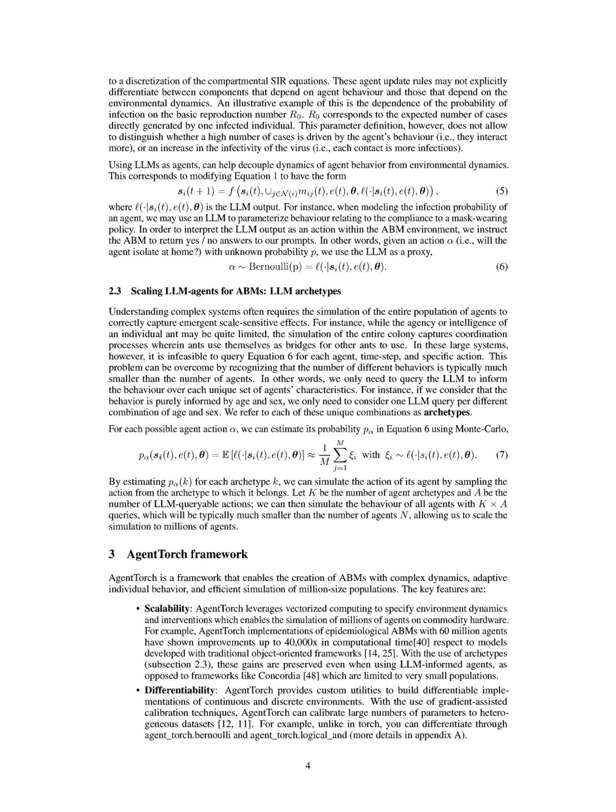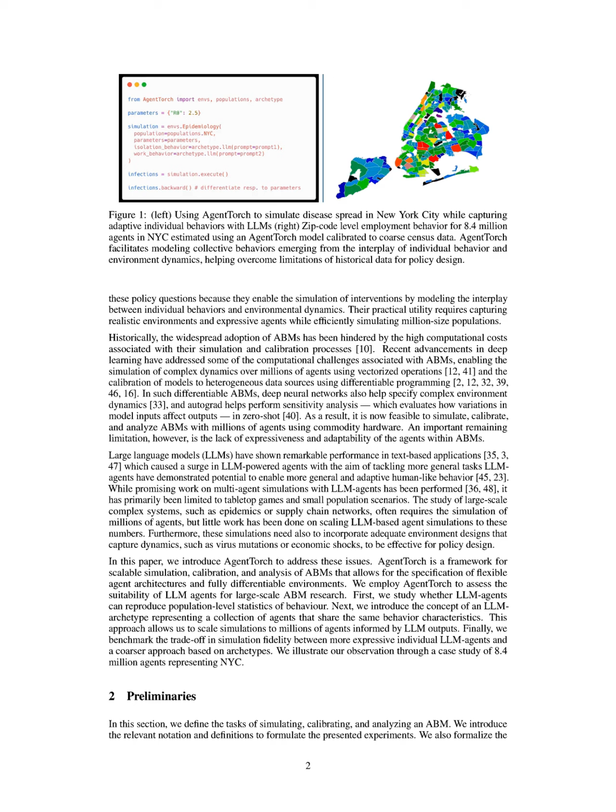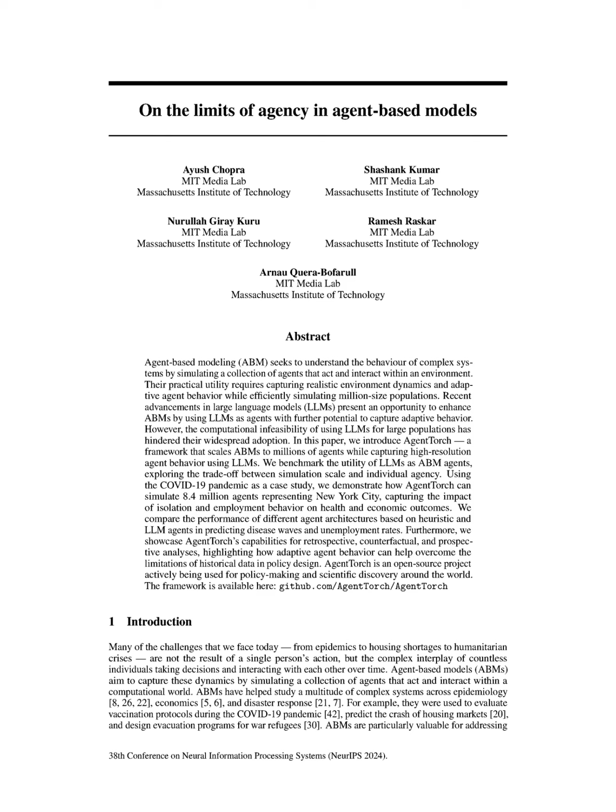The use of archetypes allowed for scaling simulations to millions of agents while maintaining computational efficiency, as querying the LLM was limited to unique combinations of agent characteristics rather than each individual agent. Furthermore, the results indicated that archetype-based models outperformed LLM agent models in terms of calibration accuracy, highlighting the trade-off between agent expressiveness and simulation scale. Overall, these findings suggest that integrating LLM agents into ABMs can enhance the modeling of complex systems, but careful consideration of agent architecture is necessary to balance fidelity and scalability.